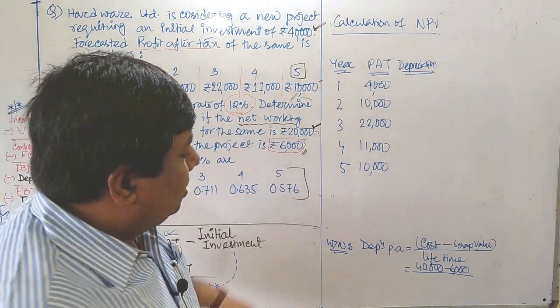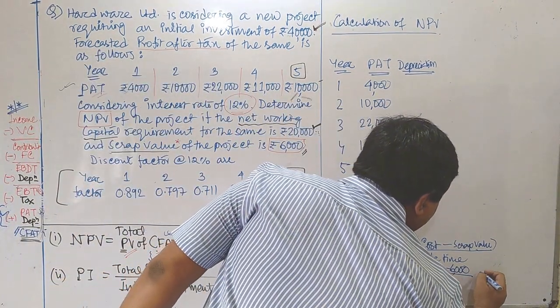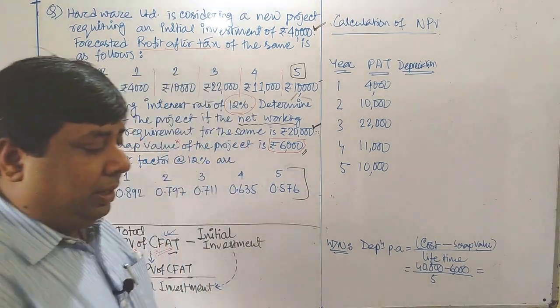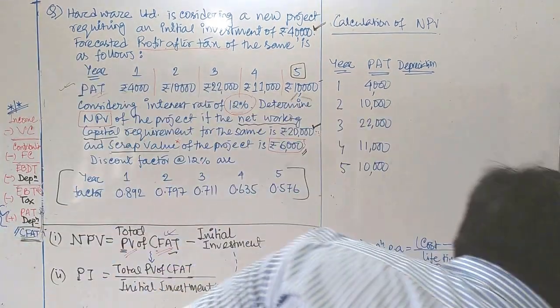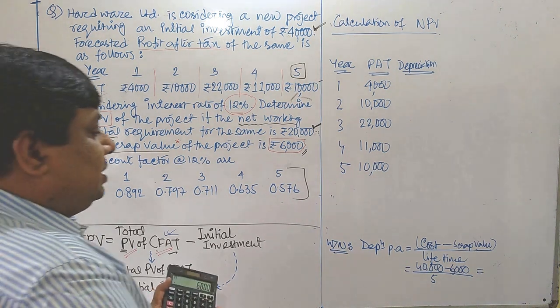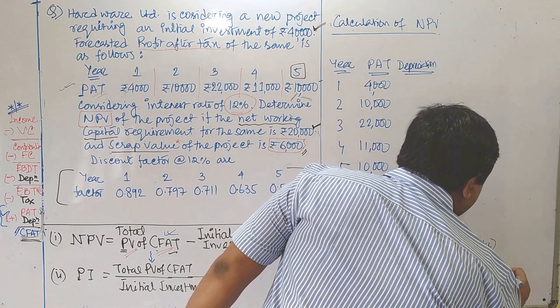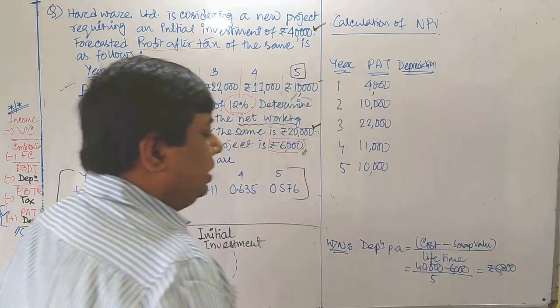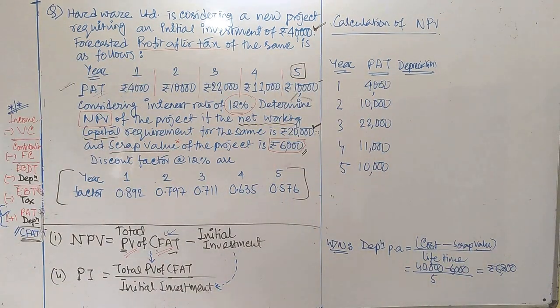What is the lifetime of the project? That is 5 years, divided by 5. Now you get a total figure of 40,000 minus 6,000 divided by 5, which is 6,800. Now your annual depreciation is how much? Your annual depreciation is 6,800 rupees.